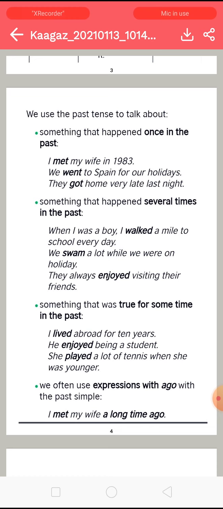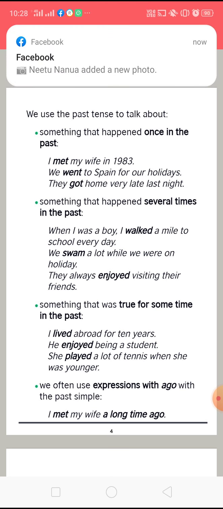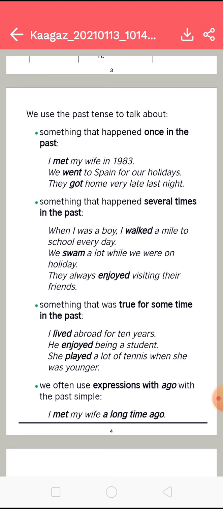Next point is, we use past tense for something that was true for some time in the past. Something that was true for some time in the past, not for all time, not permanently. For example, I lived abroad for 10 years. Means after 10 years, maybe he has moved from there, but that was true for some time in the past.